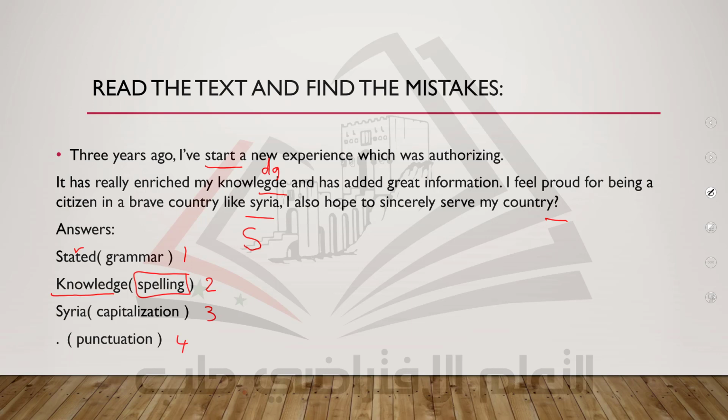But if they give you just a text like this, you should be very attentive and know how to find the mistakes. They are not the same. Not all of them are grammar, my dear. So pay attention. Here, started. Number 2, knowledge. Number 3, Syria. And the last one is full stop.